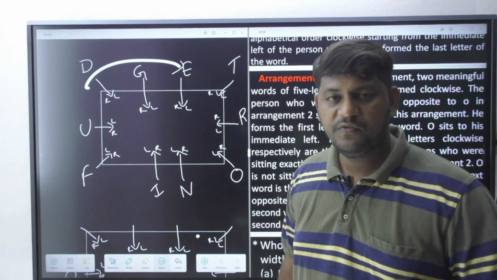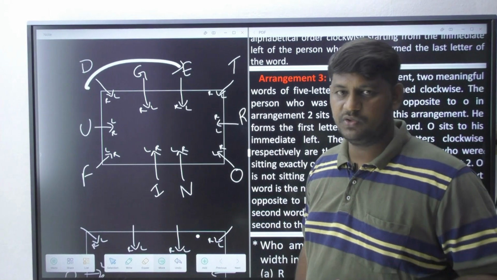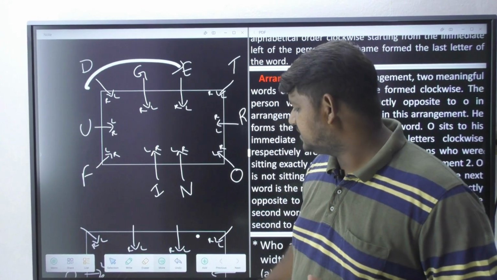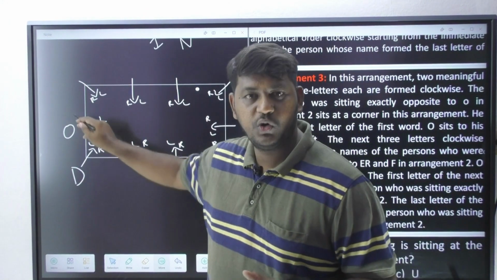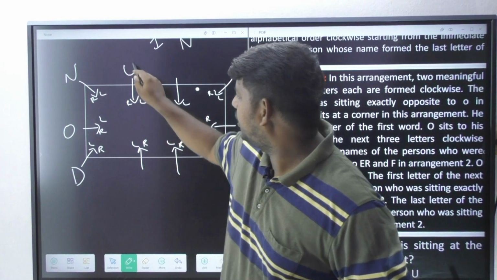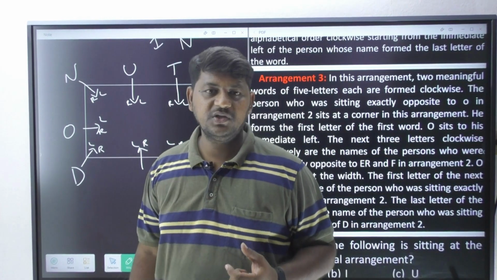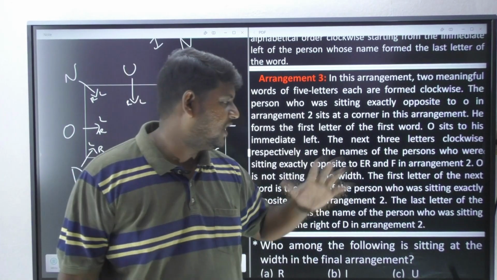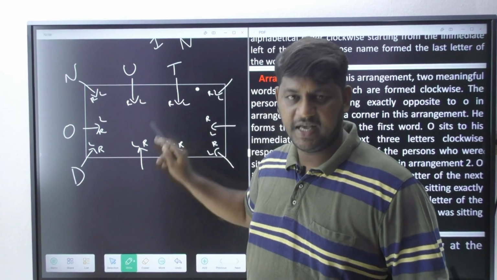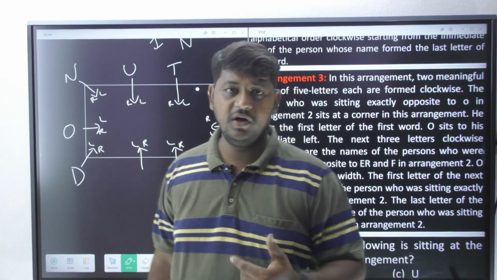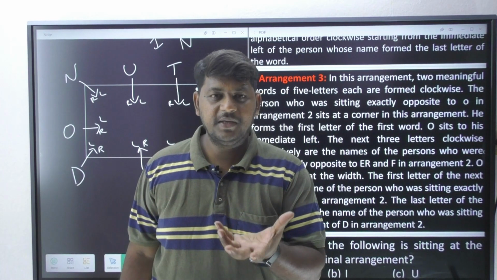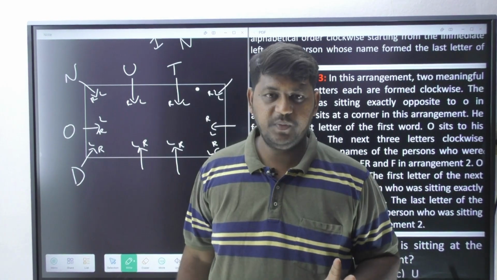It is T. So we are going to consider those 3 persons: N, U, T. We already got 2 persons over here, and the other 3 are N, U, T, the persons opposite to E, R and F. So did we receive an English meaningful word? Yes, donut is an English meaningful word. If you are a foodie, then you will understand what a donut is. A donut is nothing but a soft bun.